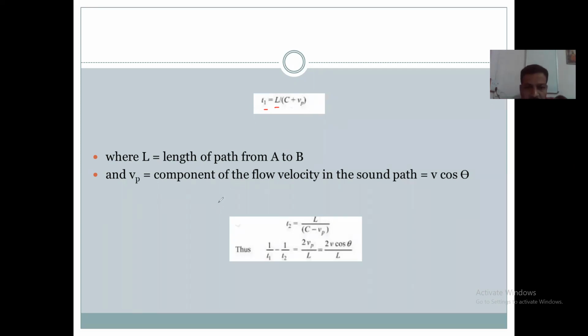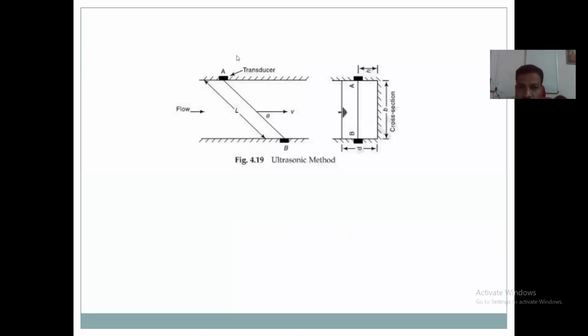त्यामध्ये L is the length of the path from A to B. Length of the path L. A will send the ultrasonic signal to B. The length of the transmission of this signal is L. So L is the length of that signal. This is the length between these two transducers.